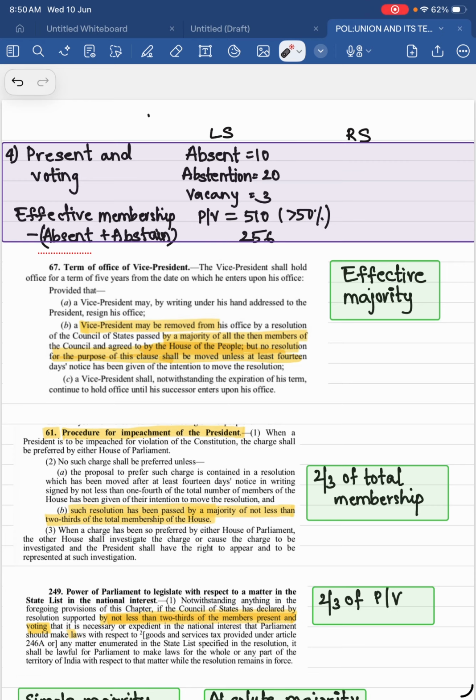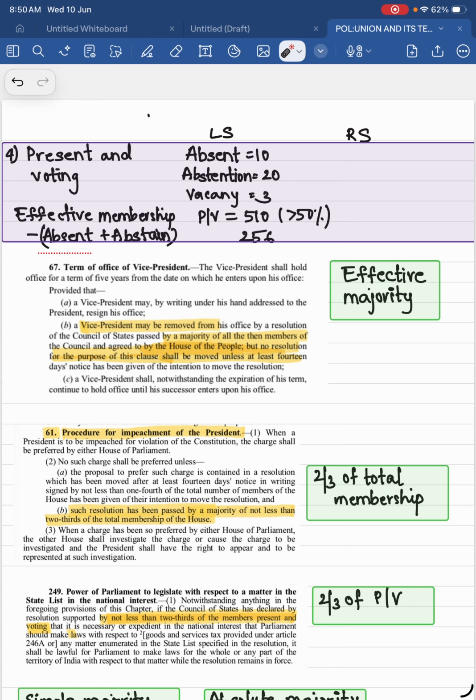Then membership means you have to remove the vacant seats from the total membership. So total membership minus vacant seats, then you will get the then membership. Majority of then members means you need approval of a majority of then membership of the house for certain decisions, right? For removal of the vice president.